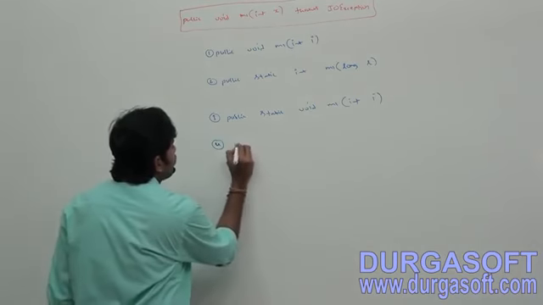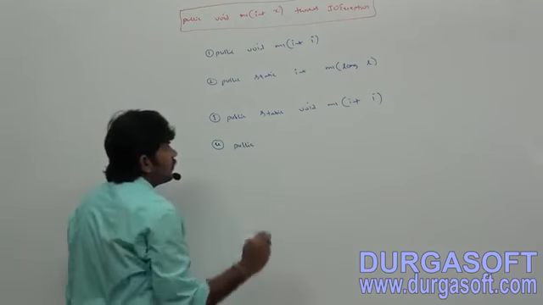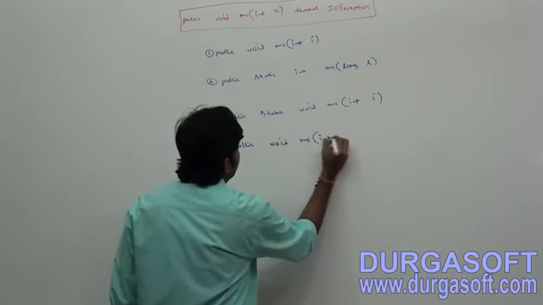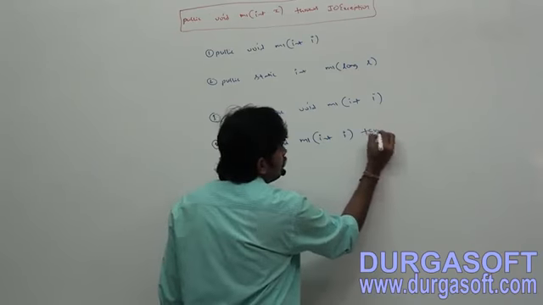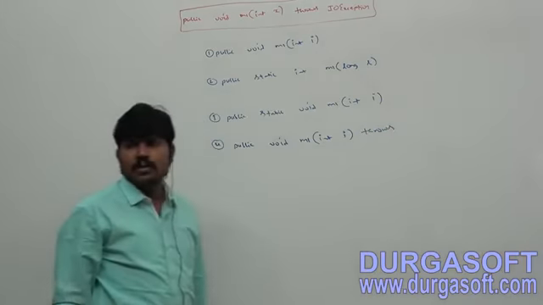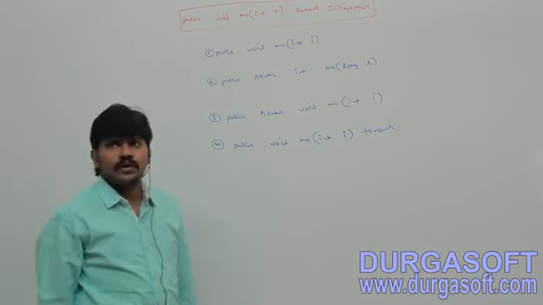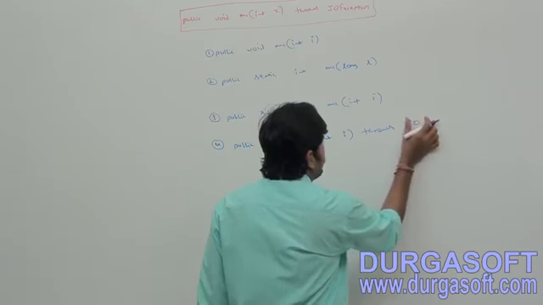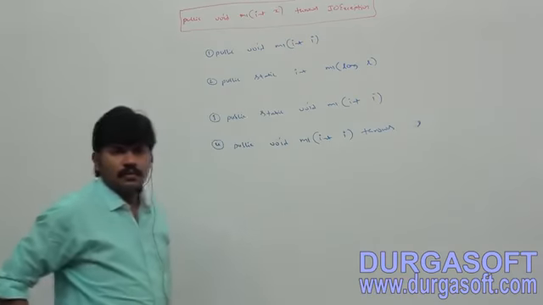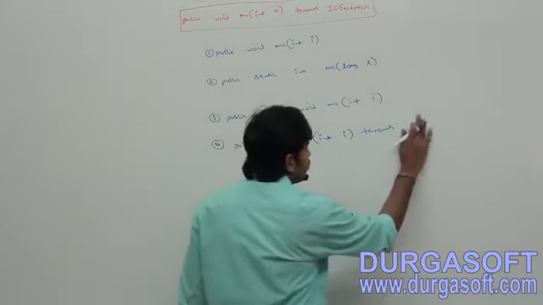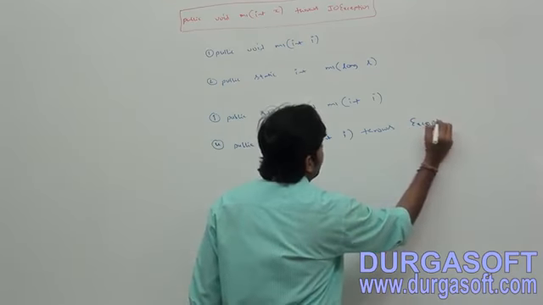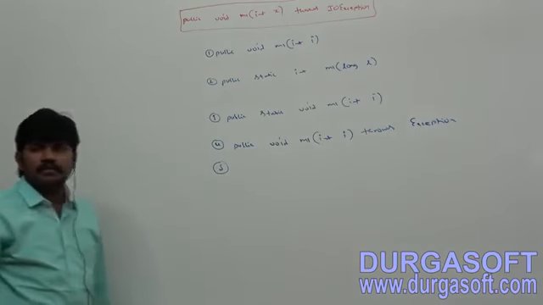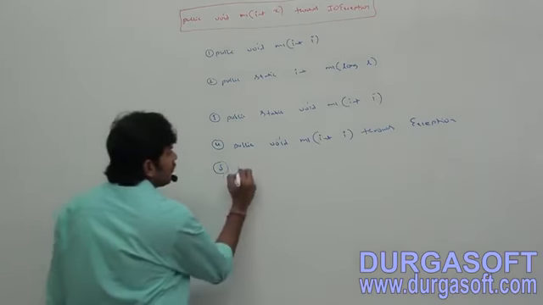Fourth: public void m1(int i) throws Exception.